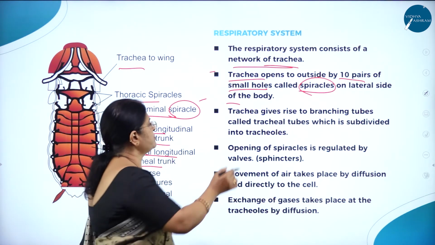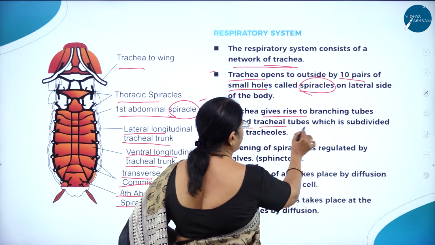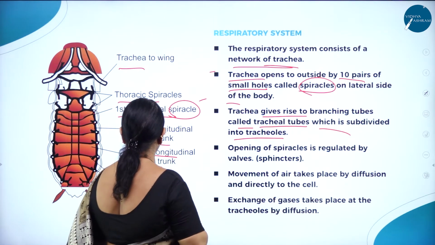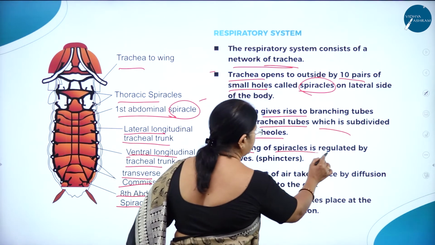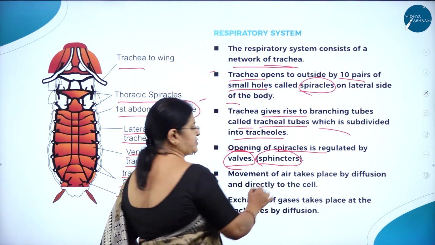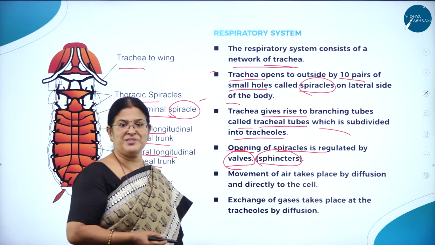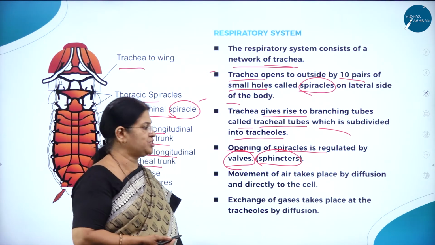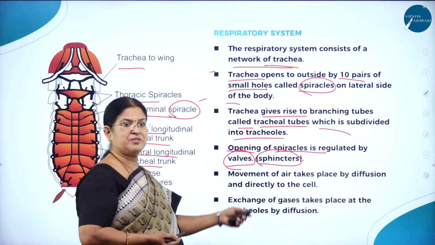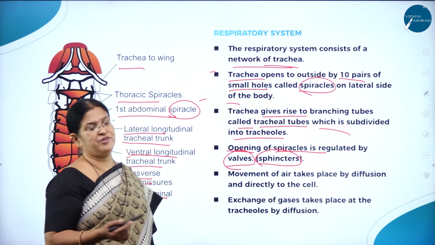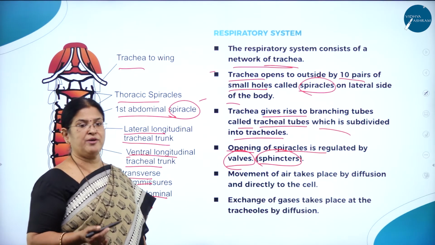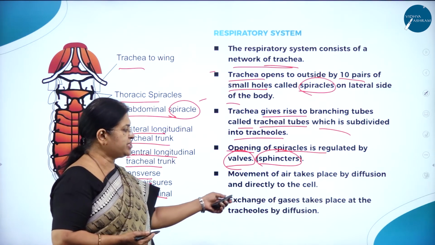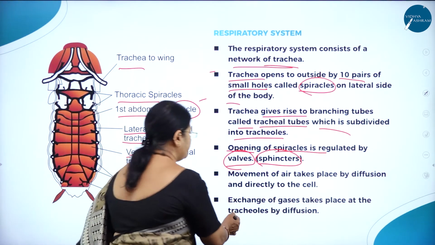So trachea gives rise to branching tubes called tracheal tubes, which are subdivided into tracheoles. Here you can see it is subdivided into tracheoles. The opening of spiracles is regulated by valves called sphincters. See how unique this system is, compared to how we are in human beings. Movement of air takes place by diffusion, directly to the cell. Diffusion, as you all know, is the movement of gases from a region of higher concentration to a region of lower concentration. So exchange of gases takes place at the tracheoles by diffusion.